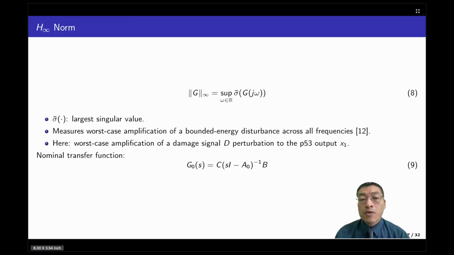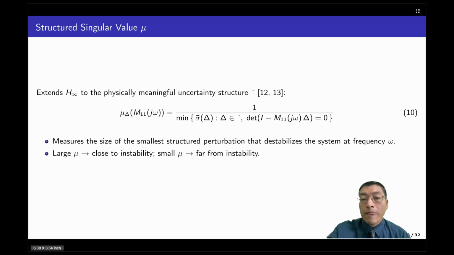The first tool we use is the H infinity norm, which is the worst case amplification of a disturbance across all frequencies. In our case, it tells us the worst case amplification from a damage signal disturbance to p53 output. It is a standard, well-established robustness measure in control theory. Although H infinity treats uncertainty as arbitrary, any perturbation of the right size can be found by H infinity.